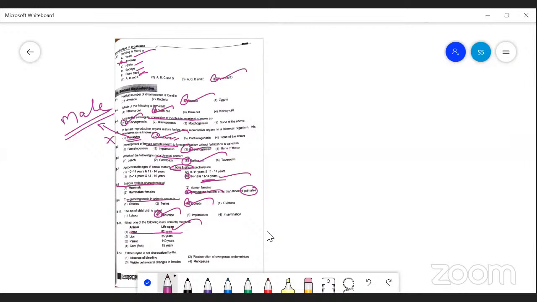A horse, 60 is correct. Lion is also correct. Parrot is also correct. But the carp is a fish, no, just 1 year. The estrous cycle involves behavioral changes. It is not characterized by menopause. There is no menopause in the case of the estrous cycle.